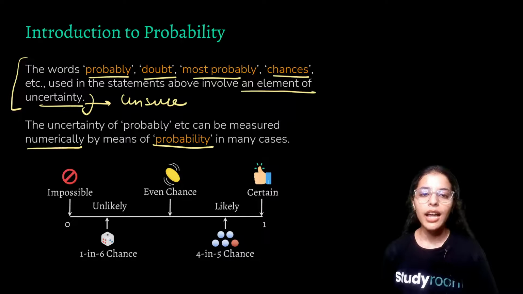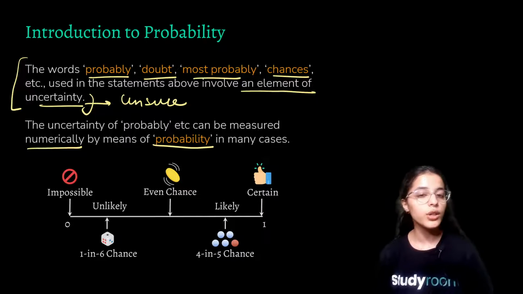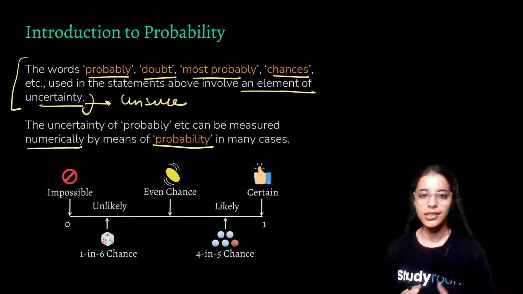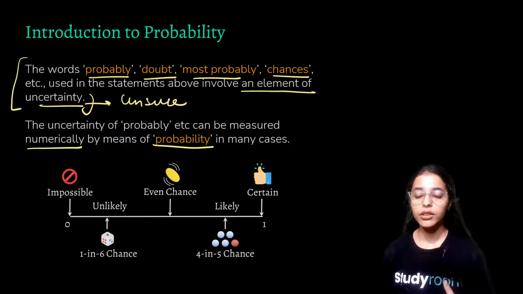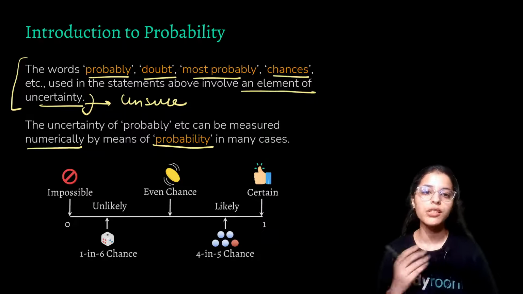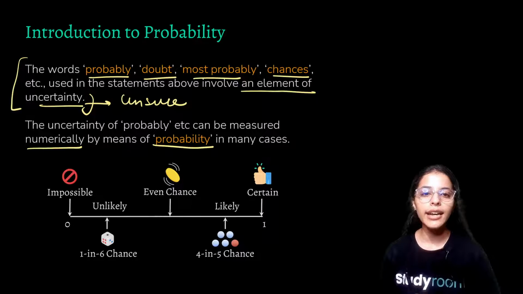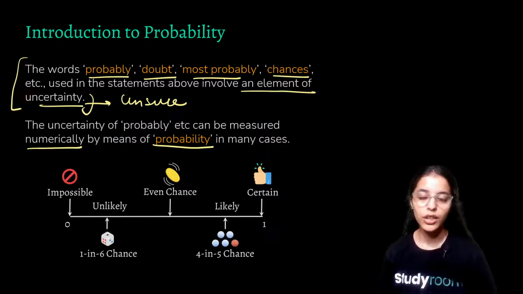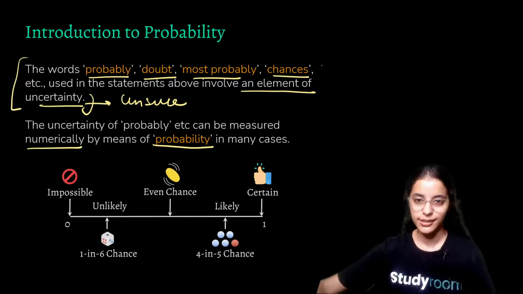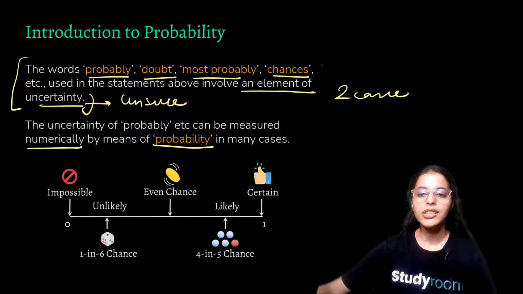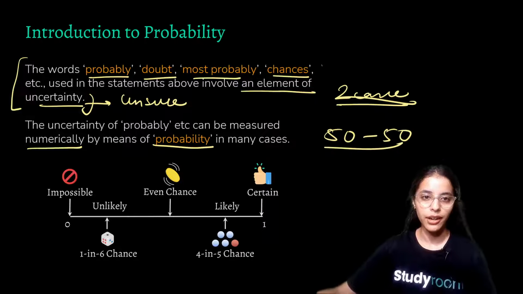For example, like in the previous example, I told you about the cricket match, and you were able to say that 50-50 there's a chance of India winning the toss. How did we choose this 50-50? Because we know that half is the chance of India winning the toss. It will either win or lose. So there are only two cases here, right? So we just divided them into 50-50 out of 100, right?